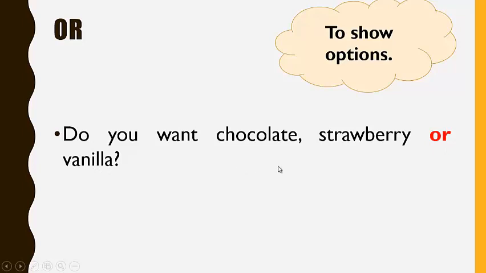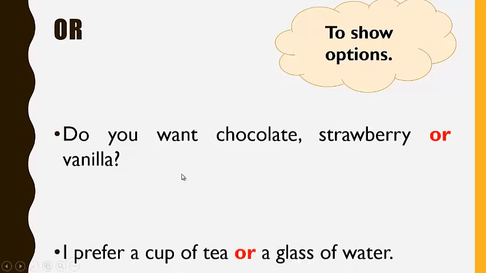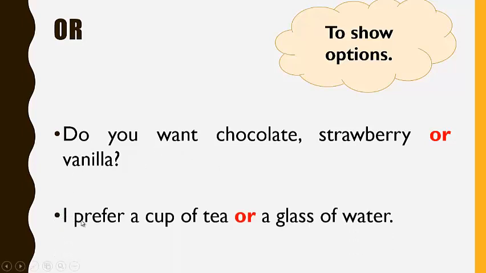You can choose whatever you want. Or in the following idea, "I prefer a cup of tea or a glass of water." So here I am joining two ideas, but at the same time I am showing options.